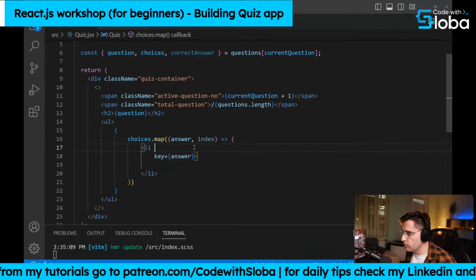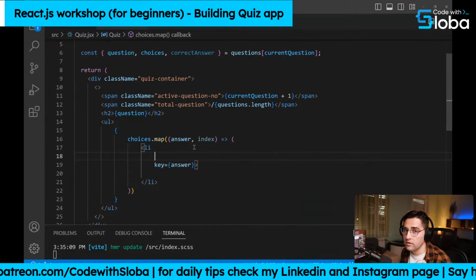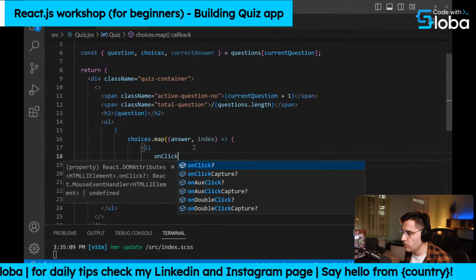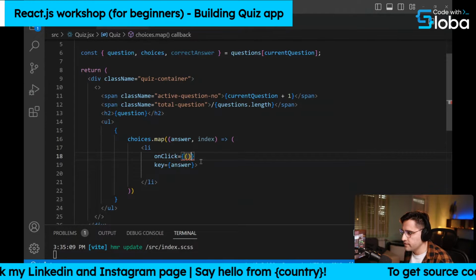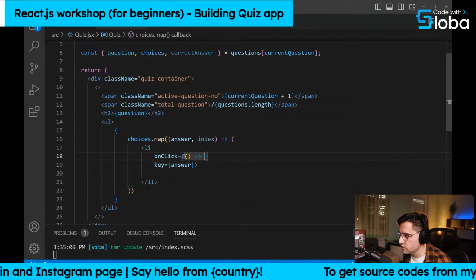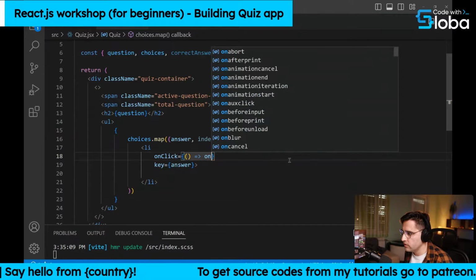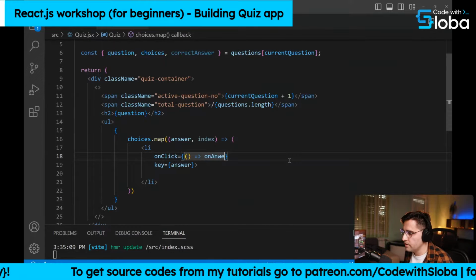Then what we want to do is create an on-click event, because once we click on the li, we want to perform some action, obviously. So we add an on-click event. This is the event handler, and we want to execute a function. So we can just use this fat arrow function, and we want to pass in on. Basically, we're going to create a new function in a second, and let's name it on answer.